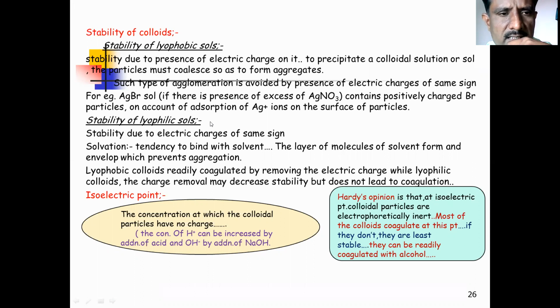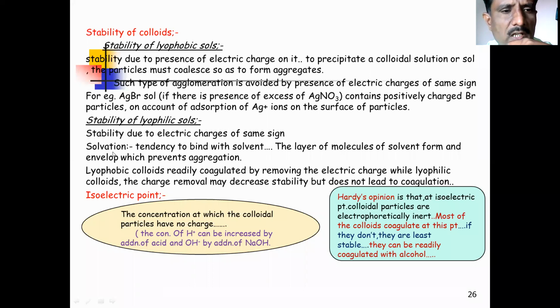We are moving to next, that is stability of the lyophilic sol. Now the stability of the lyophilic sol is due to presence of electric charge of same sign. It is very important. Stability is dependent upon the electric charge of same sign.